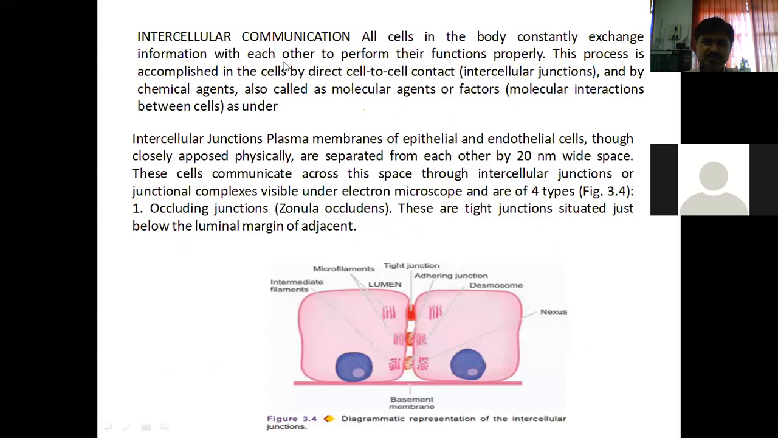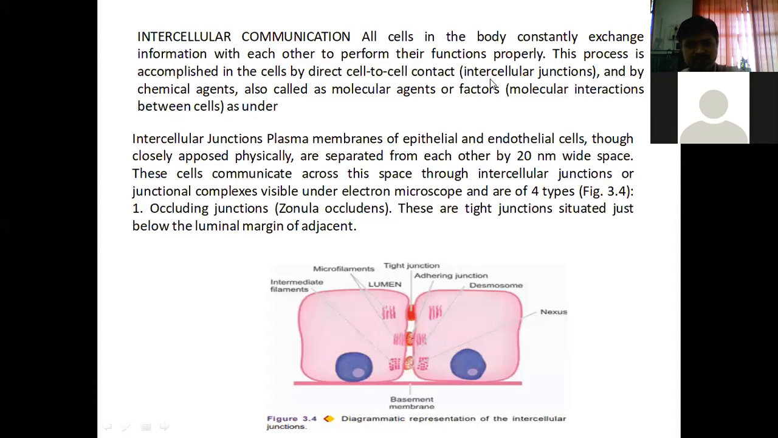All cells in the body constantly exchange information with each other to perform their functions properly. All the cells in our body are exchanging their information constantly with each other to perform their functions properly. This process is accomplished in the cells by direct cell to cell contact.